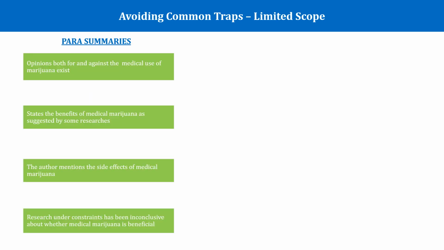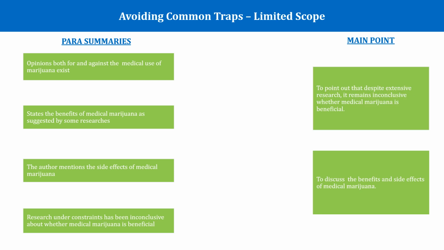To discuss the trap of limited scope, we have brought forward the paragraph summaries of the previous passage, where we were discussing the benefits and side effects of medical marijuana. We have also brought forward the main points of that particular passage. Now you will see that there are two versions of the main point here. Consider them to be two answer choices.